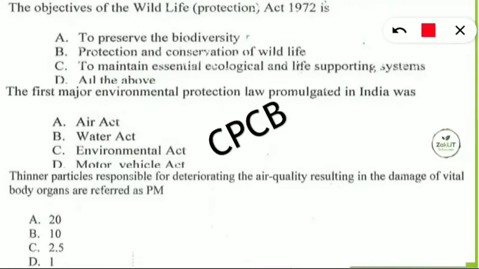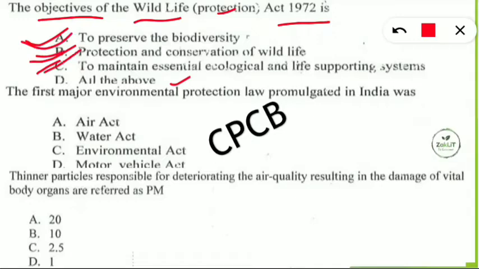Starting with the first question for today. The objectives of the Wildlife Protection Act of 1972 is what? And the options are to preserve the biodiversity, protection and conservation of wildlife, to maintain essential ecological and life supporting system, or all of the above. So here, what will be the answer? All these three are the objectives of the Wildlife Protection Act 1972. So all of the above will be the correct option for this question.